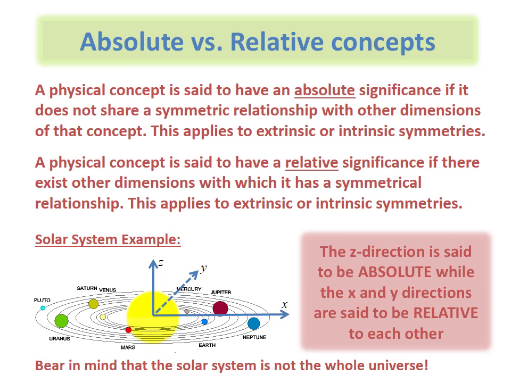Now, our example of the solar system that we considered earlier illustrates these terms quite well. For the frame that we have in the solar system, the z direction can be said to be absolute because it does not have a symmetry with either the x or the y direction. On the other hand, the x and y directions can transform into each other and still retain the symmetry of the solar system. So these two directions are said to be relative to each other.